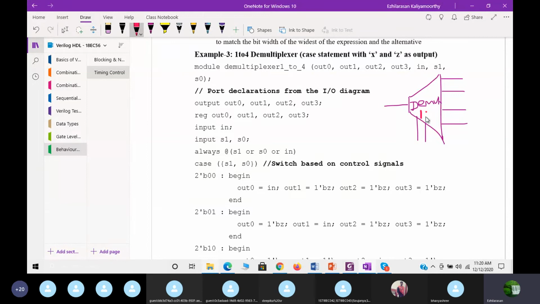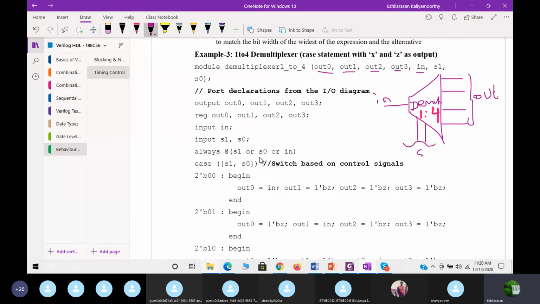So I can say 1 to 4. Now here you can see in this also the outputs, out 0, out 1, out 2, out 3, 4 outs. This is the in, this is out. This is your selection line, 2 selection lines, that is S.